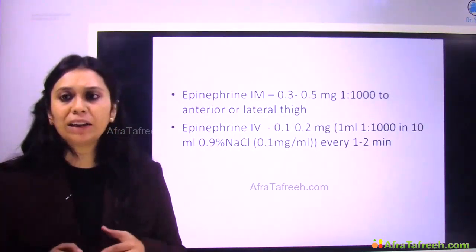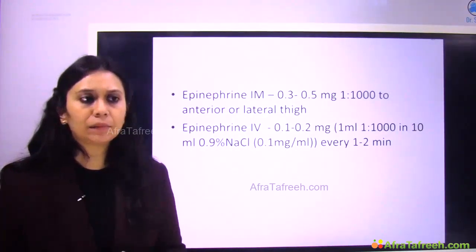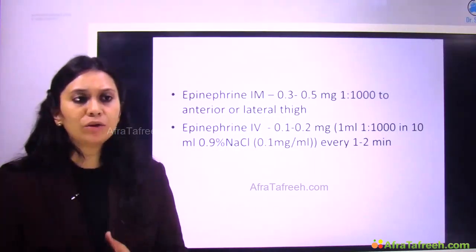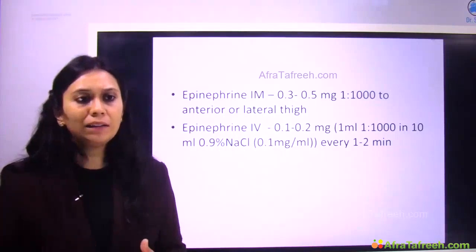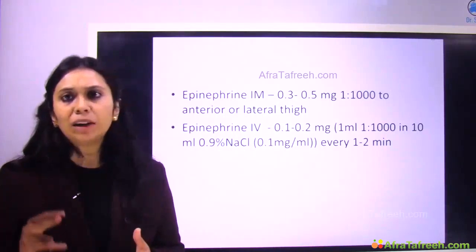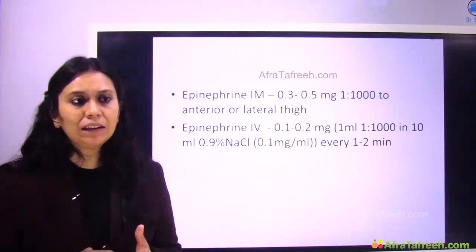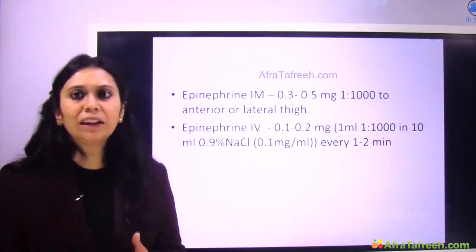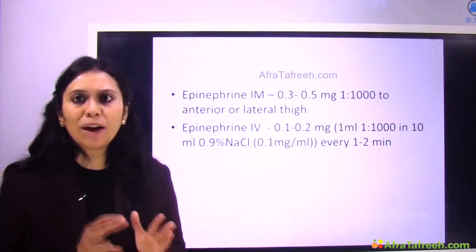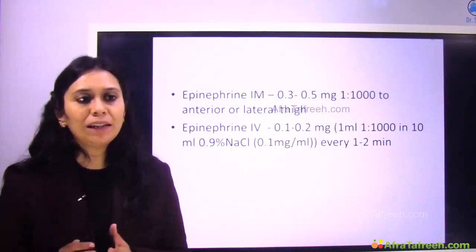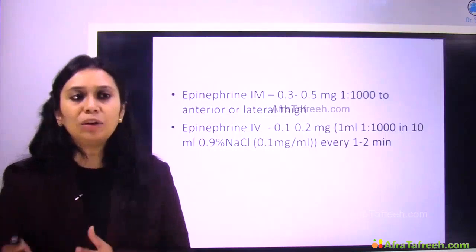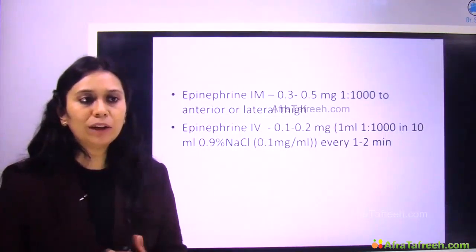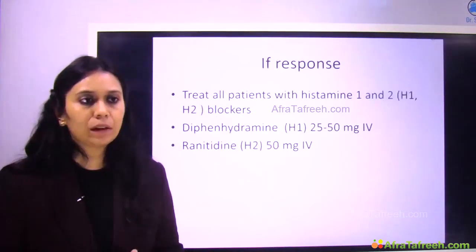If I give IV epinephrine, then 0.1 to 0.2 milligram: if we take 1 ml of 1 in 1000, add 10 ml of 0.9% normal saline to it, and we can give it every 1 to 2 minutes. So it has become 0.1 milligram per ml. So every 1 to 2 minutes, I give 0.1 to 0.2 milligram, right?